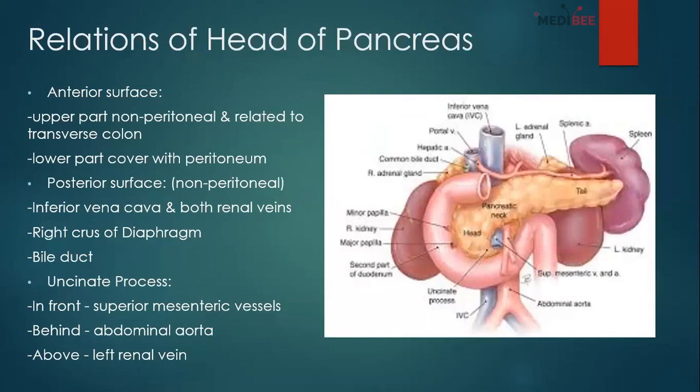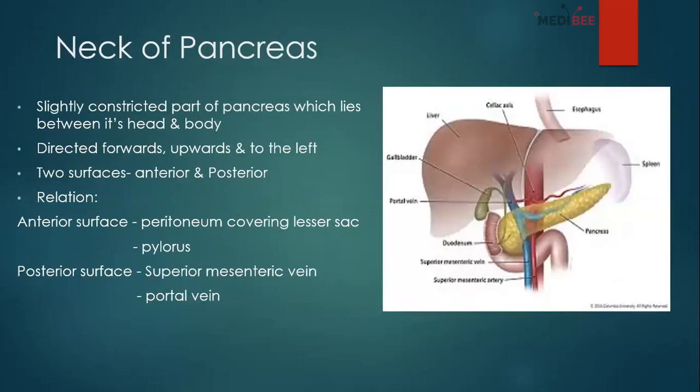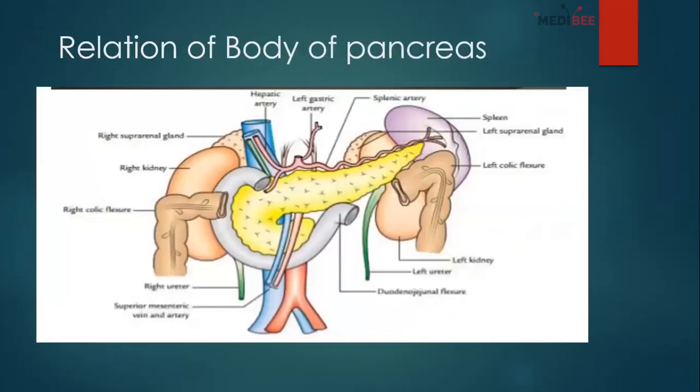And the relations that you need to know, you can see there are important structures you have to remember, like the inferior vena cava, the abdominal aorta, and certain structures like the kidney. And the most important one is basically the relationship of the pancreas. If you can remember this picture, it will be much easier for you to understand. So that's why I'm telling you that when you are reading any relation of any viscera of the abdomen, just take the picture with you, so that you can easily picturize the different viscera, and it will be easier for you to remember.